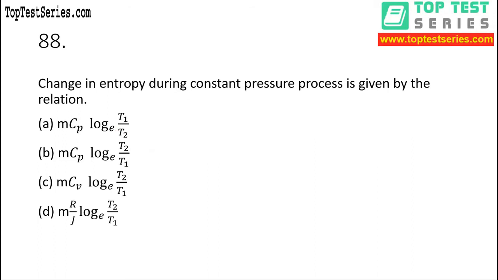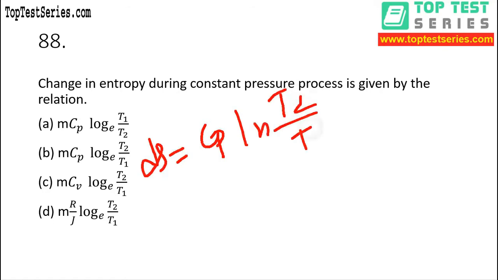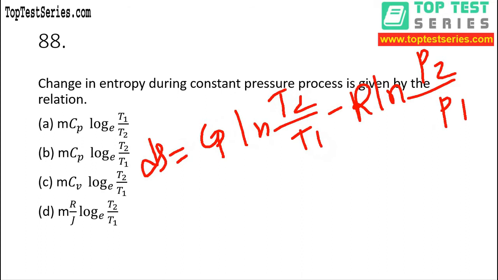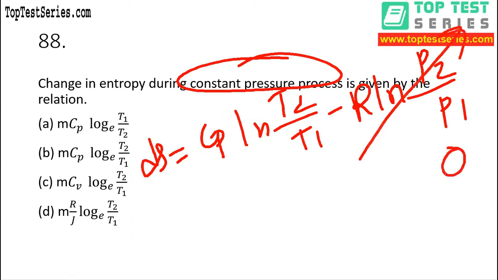So we have to know the formula first in order to find the answer of this question. We know that Δs is equal to Cp natural log T2 by T1 minus R natural log P2 by P1. Now look at the formula. The question is also saying constant pressure. That means the whole term will become what? 0. Why? Because P1 is equal to P2.